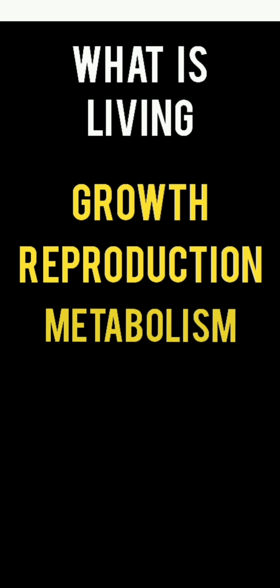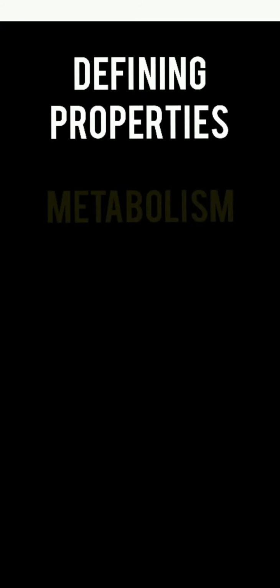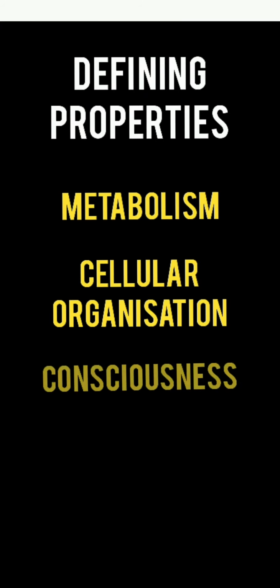What is living? Growth, reproduction, metabolism, cellular organization, consciousness. These are the properties that determine that an organism is living or not. Defining properties. These are the properties that are shown by every living organism. For example, metabolism, cellular organization, consciousness.